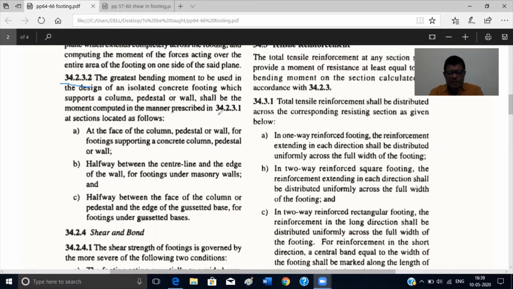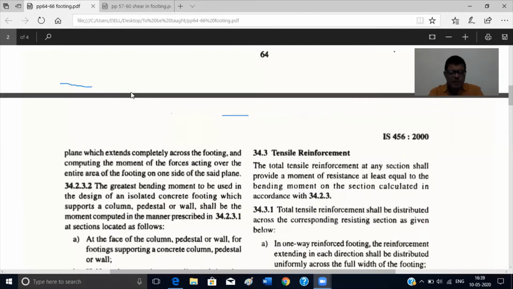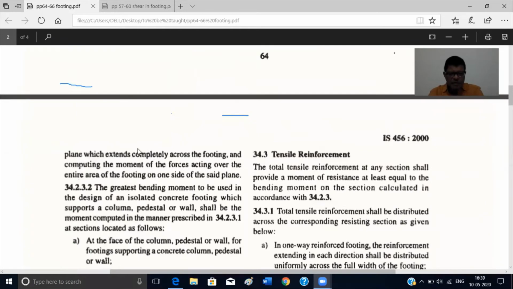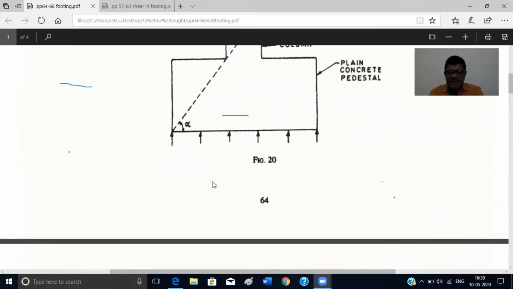So what is said in 34.2.3.1? Prior to this, you can see what is 34.2.3.1, that is regarding the cross sections. The bending moments at any section shall be determined by passing through the section a vertical plane which extends completely across the footings and computing the moments of forces acting over the entire area of the footing on one side of the said plane. I can explain here.